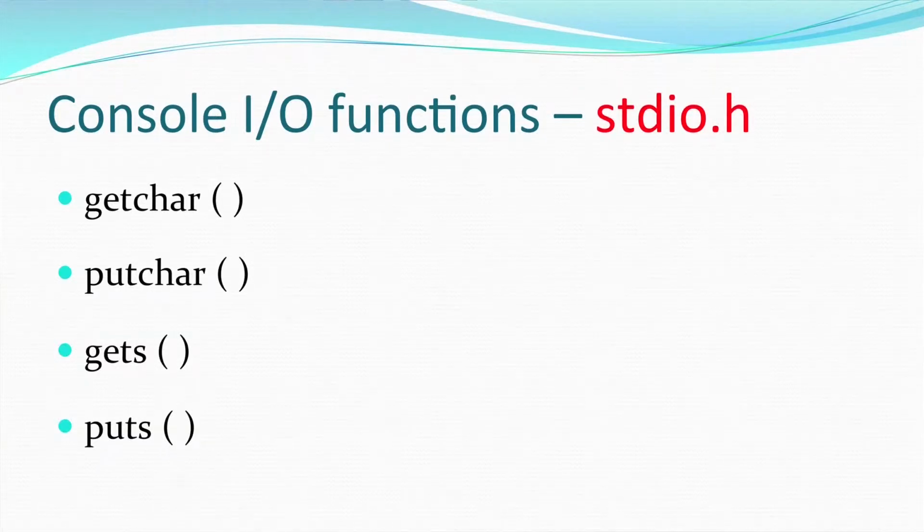Next, we move on to console input output functions, which are defined in stdio.h. When I talk about console, I talk about standard input output functions. Standard input device is the keyboard and standard output device is the monitor. So, the functions which are related to getting input from the keyboard and giving output to the monitor are console input output functions, and these are defined in the header file stdio.h. The functions that we will be covering today are getchar, putchar, gets and puts.